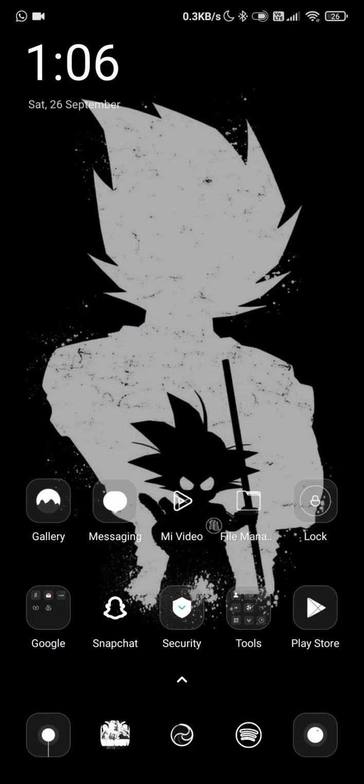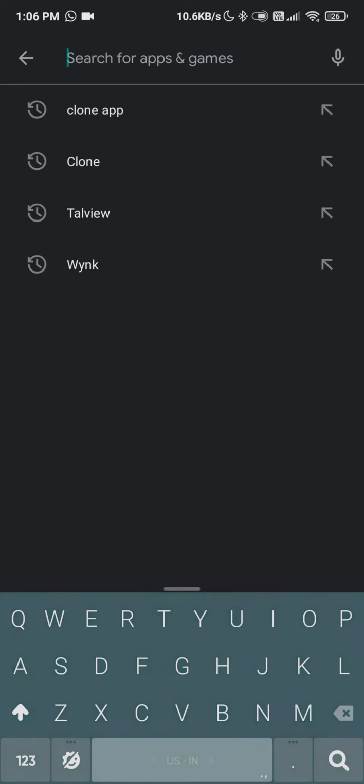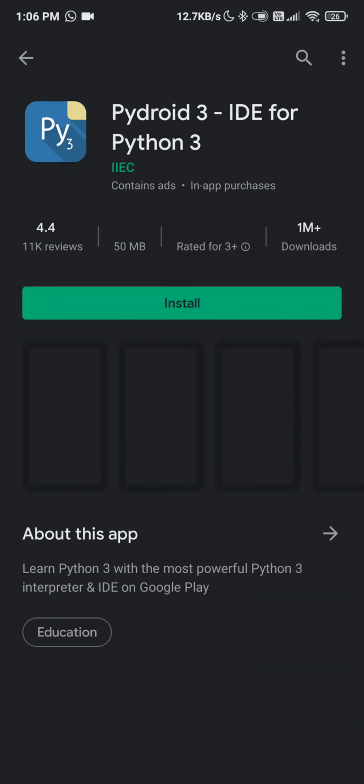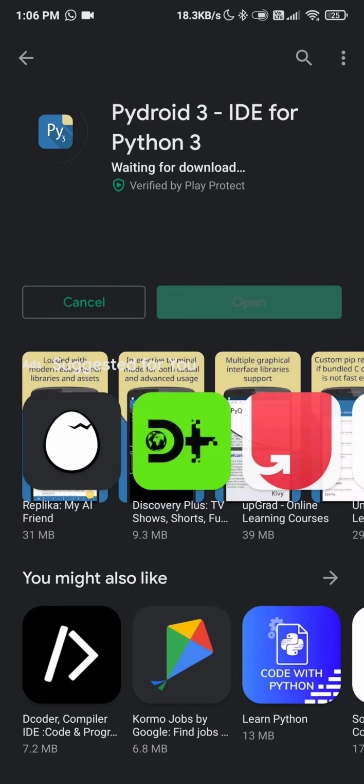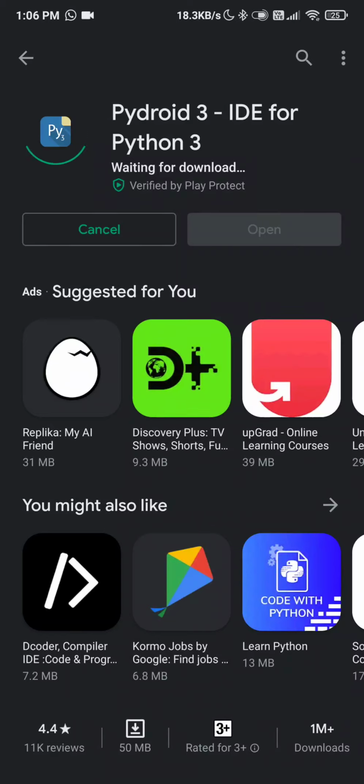This is an Android phone, so you can go to Play Store. There is this app called PyDroid. Here you can install this. Actually, I uninstalled it so that you can actually understand from start, because I had many things installed in it and many settings were changed. So it should be fresh, right? Okay, so it's almost downloaded. Internet is slow.